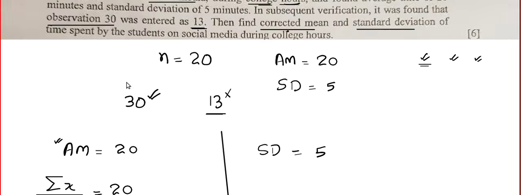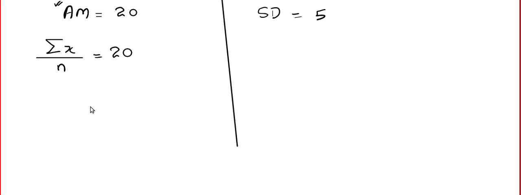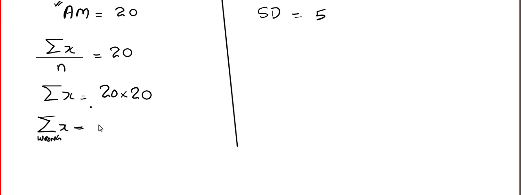Now the professor interviewed 20 students, so n = 20, and that gives me sigma x = 20 times 20. That is the wrong sum, because he put some wrong data, and it is equal to 400.